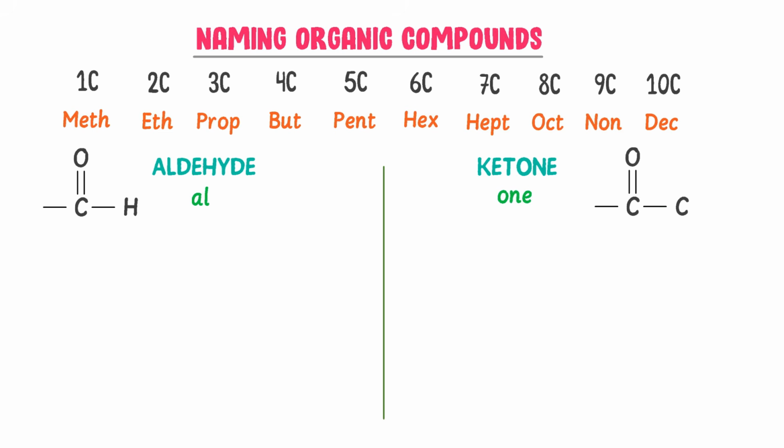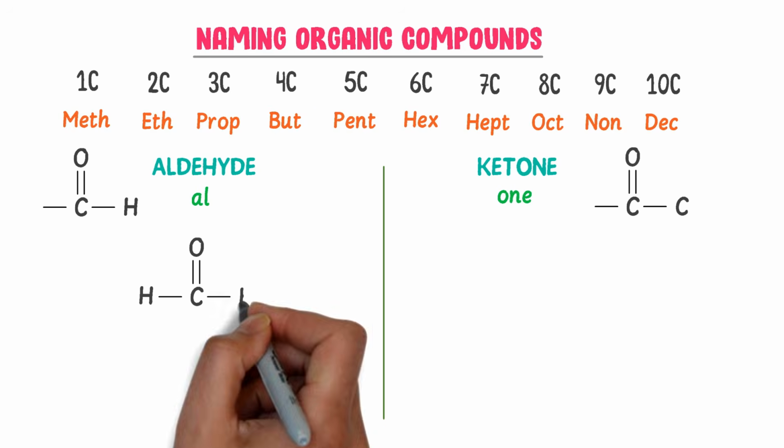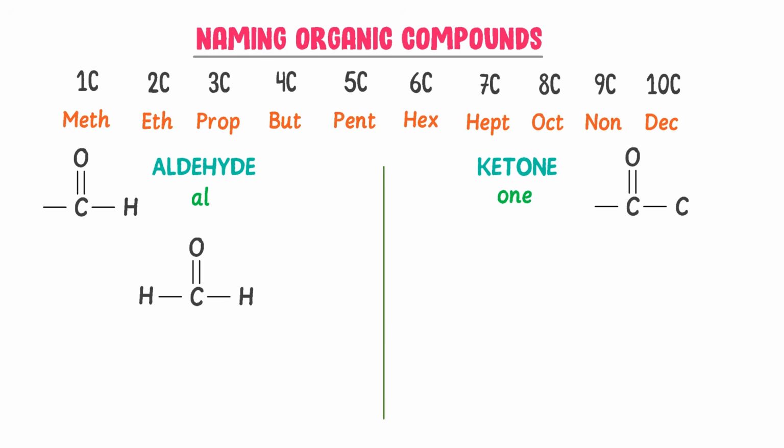My personal mnemonic to remember these 2 functional groups is to remember the H in aldehyde and no H in ketones. It means there is hydrogen in the functional group of aldehyde and no hydrogen in the functional group of ketones.